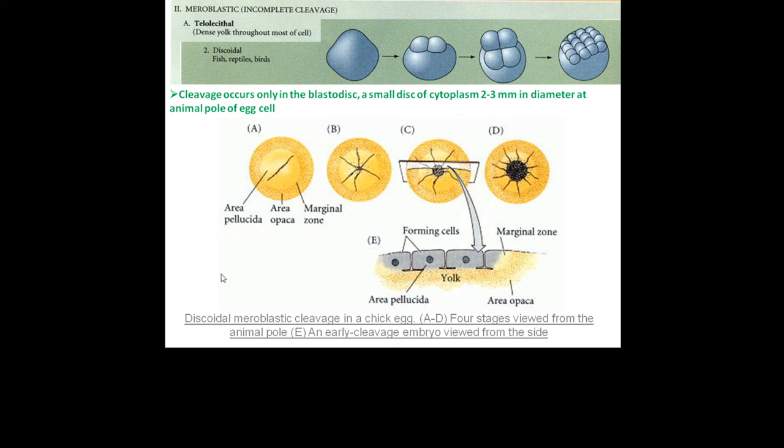This figure shows discoidal meroblastic cleavage in a chick egg. Figures A to D show the 4 stages from the animal pole, and figure E shows an early cleavage embryo viewed from the side. So the first cleavage furrow appears centrally in the blastodisc, and then the subsequent cleavages occur, giving rise to ultimately a single layered blastoderm.